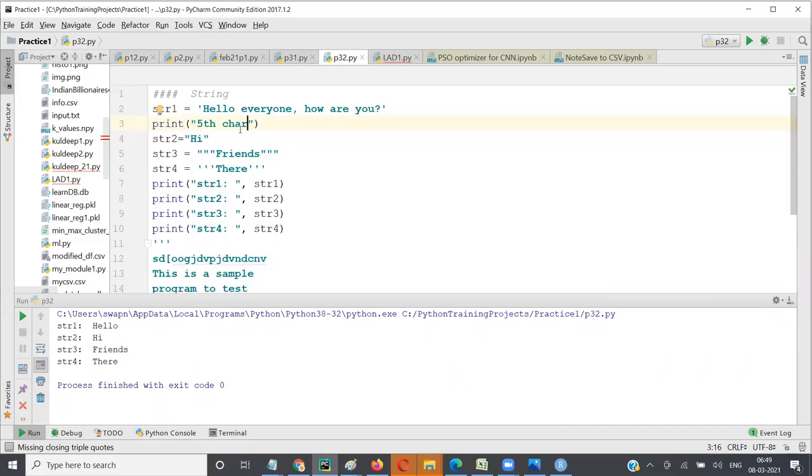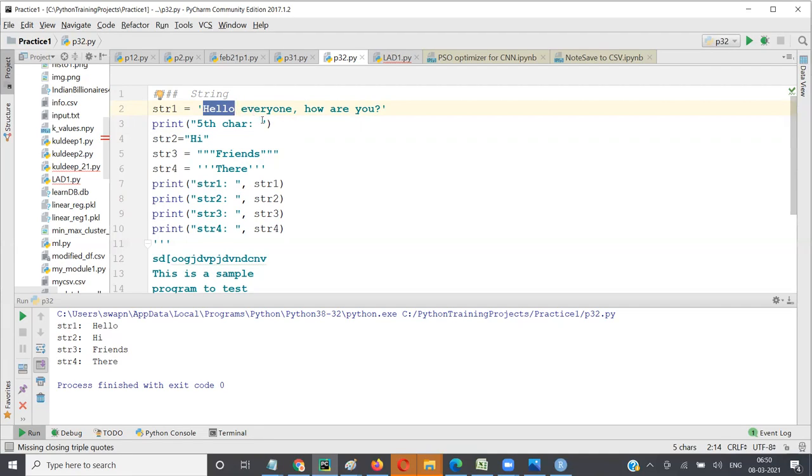I want the fifth character, right? This is the first character, second, third, fourth, and fifth. I want O. In Python, remember, indexing starts from 0. So if I have to get the fifth character, which value should I put? It's reverse, right? 4. So this is 0, this is 1, this is 2, this is 3, this is 4. Because 0 is there, it will be 1 minus.